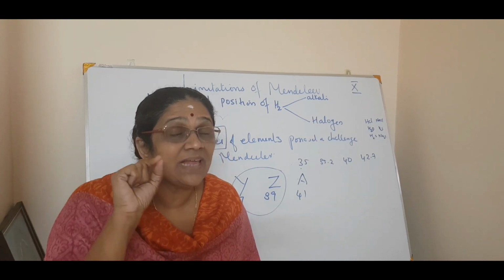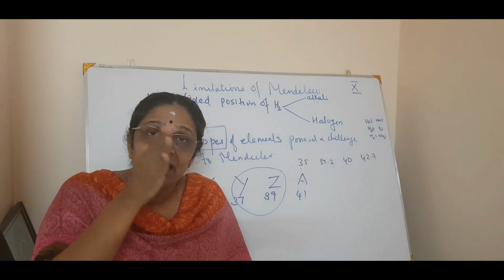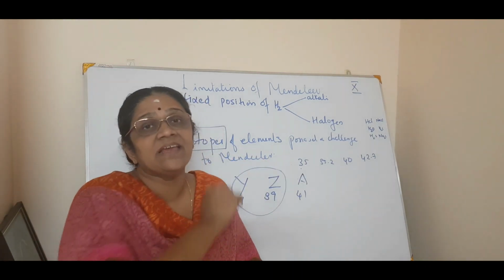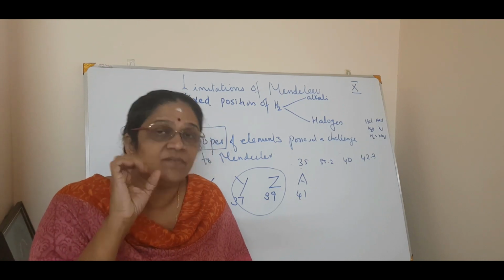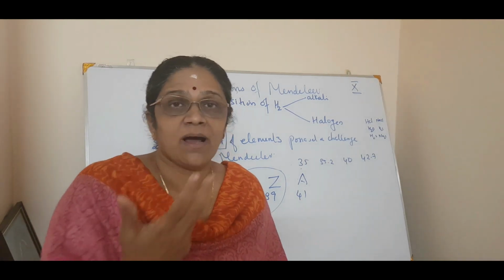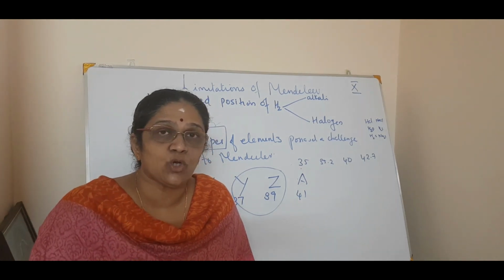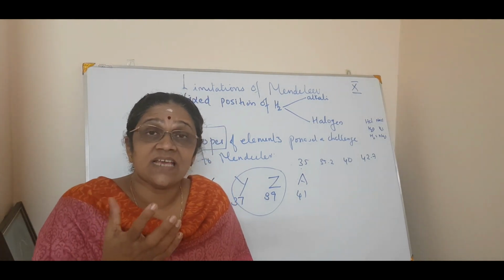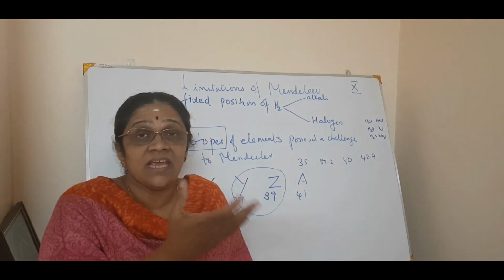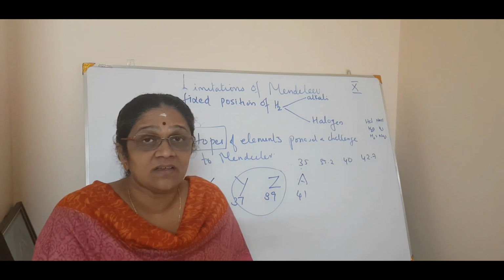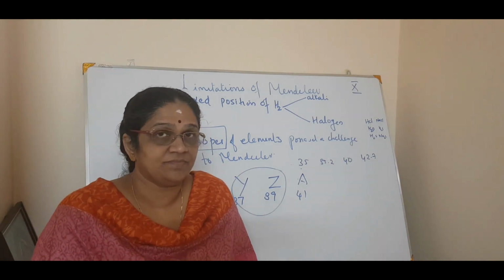So when he arranged them in increasing order, what happened when isotopes were discovered? Isotopes means different mass numbers. So for the same hydrogen, there will be three different isotopes, three different hydrogens having three different masses. So where will you put all these three hydrogens in his table? There is no space. So that was his second limitation.